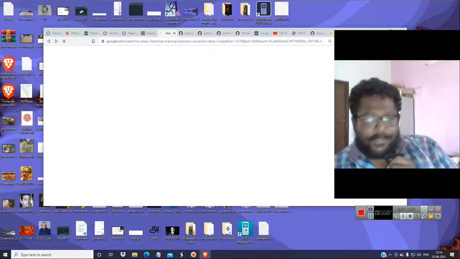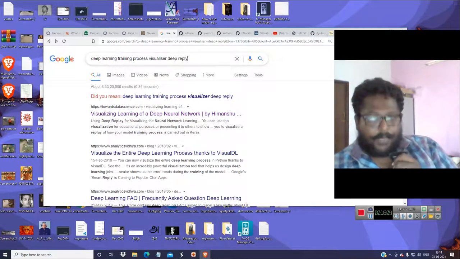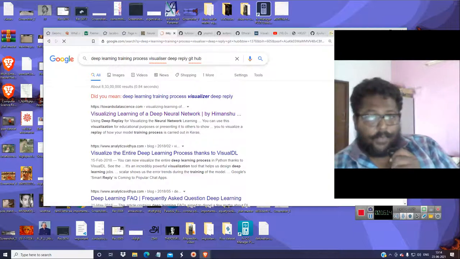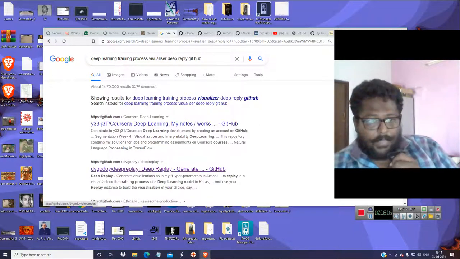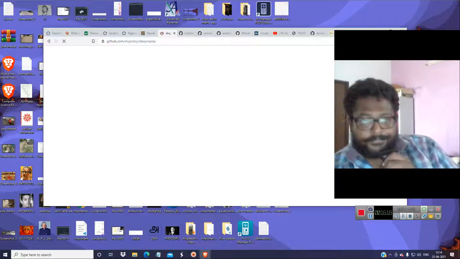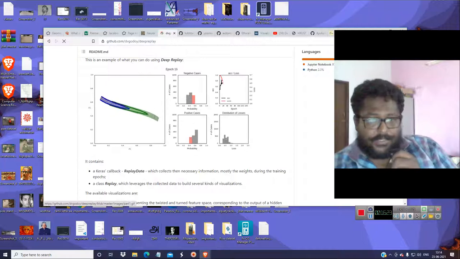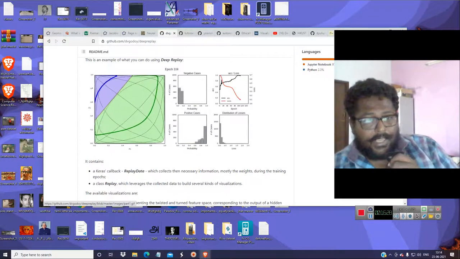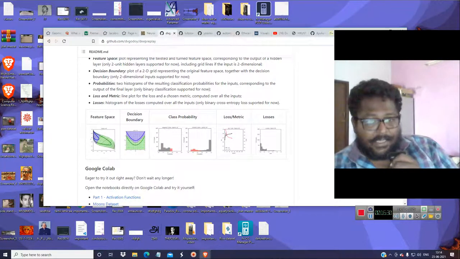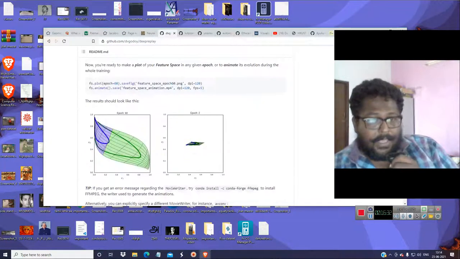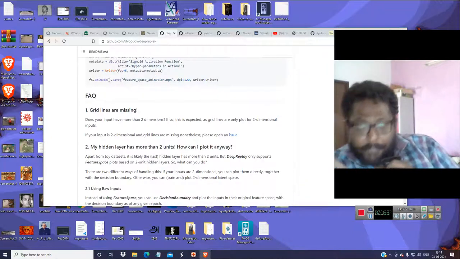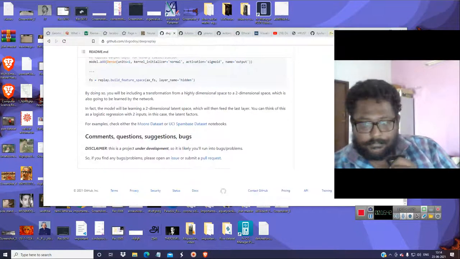So this Deep Replay is a training process visualizer. You can find it on GitHub, where you can see the training process, how it is being done, and how these two sets of points are being separated. It is the same case here also. You can also see various clusters of points, how they are being separated and compressed into a lower dimension. You can get greater insights into it.